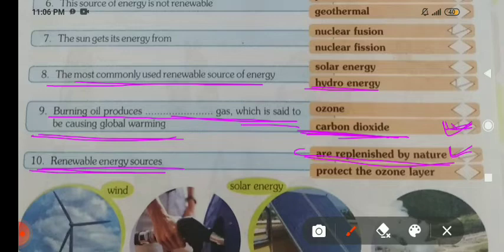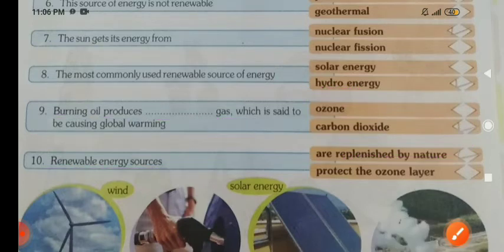That is called renewable energy. You can tick replenished by nature here.